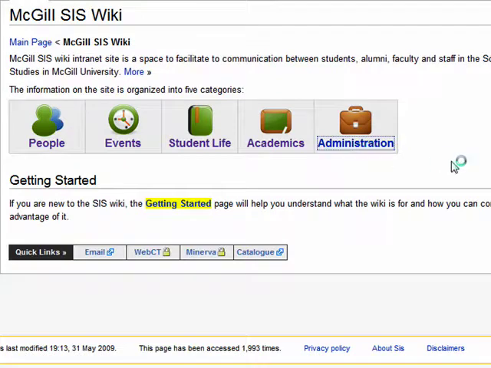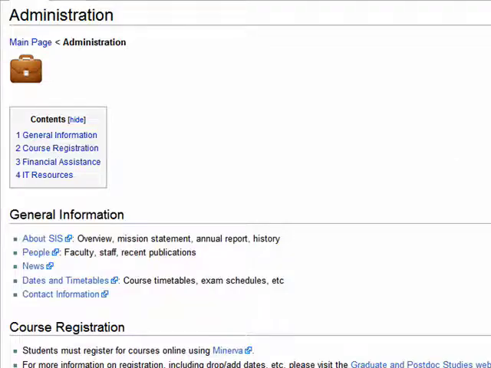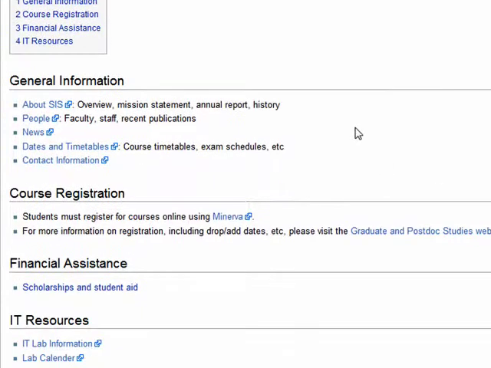Finally, administration. Again, similar to academics, this section primarily contains pointers to information that is on the public website. There's a lot of information with administrative details of your studies, of using IT, of registering for classes, all this kind of stuff, where it may be too specific and not really appropriate to put on the public website, simply because it's not of interest to a general audience. It's only primarily of interest to students who are currently doing their studies. And so over time, maybe we can put some information here about that.